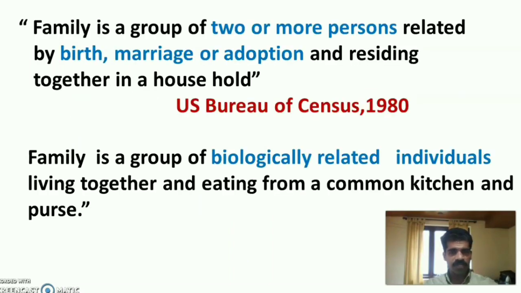According to the US Bureau of Census, family is a group of two or more persons related by birth, marriage or adoption and residing together in a household. In other words, family is a group of biologically related individuals living together and eating from a common kitchen and purse.